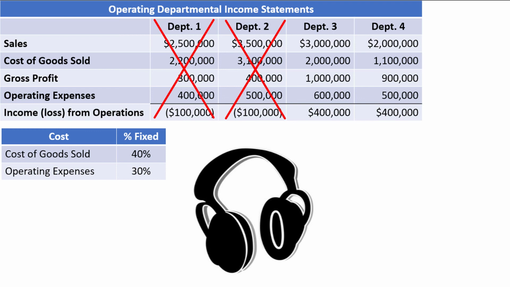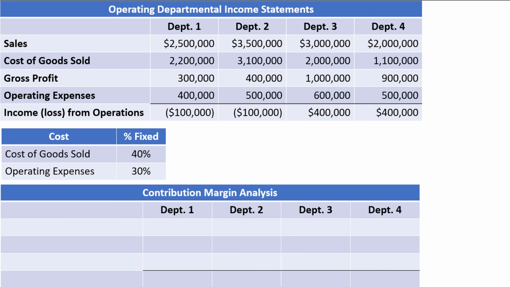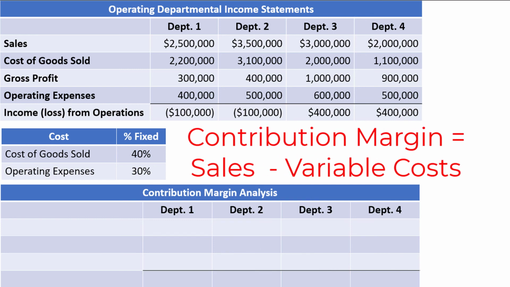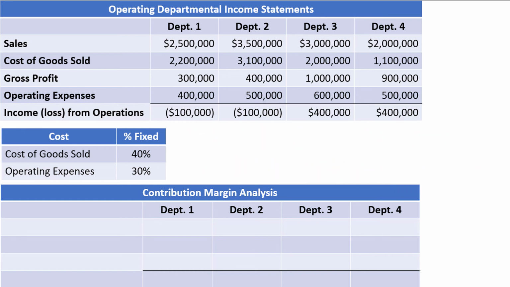But there is a little bit more efficient way to go about things, and that is by preparing just one statement, calculating the total contribution margin for each department. Remember that the contribution margin is just the sales minus the variable costs, and it represents how much each department is contributing to increasing income. Any departments with a positive contribution margin should be kept, and any departments with a negative contribution margin should be dropped.